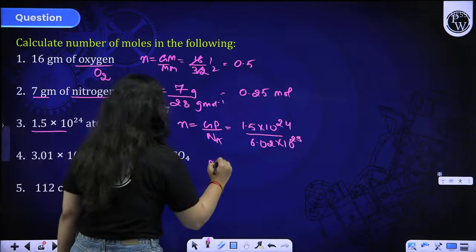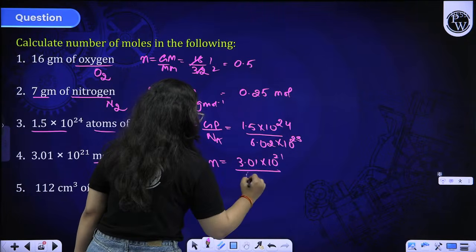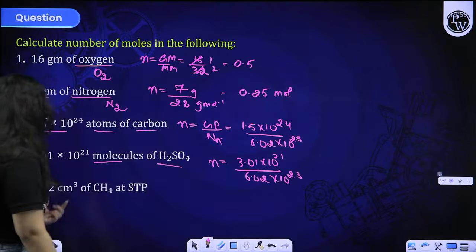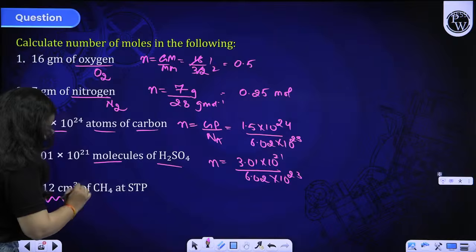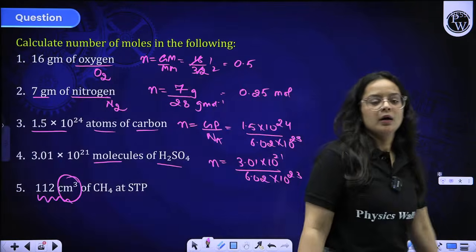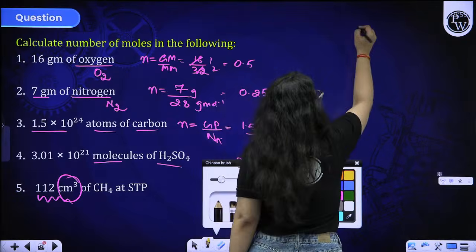Means the number of moles will be 3.01 × 10^21 upon 6.02 × 10^23. Accordingly, you can solve it out. Now, a very important thing: this is centimeter cube. Ma'am, we are unaware about the centimeter part. What is centimeter cube? So I'll explain with the help of certain units.